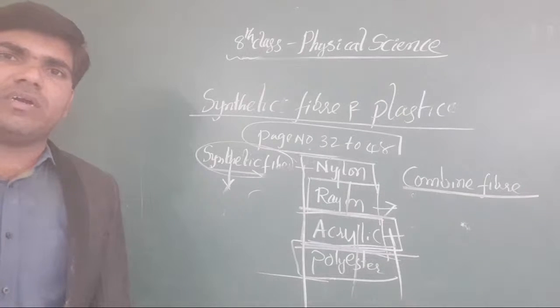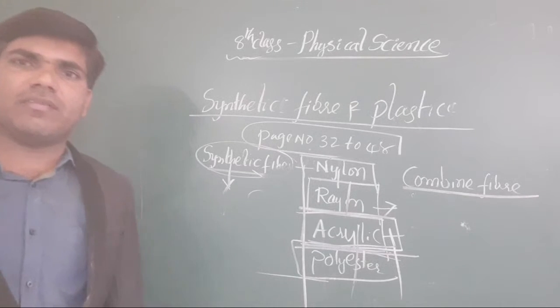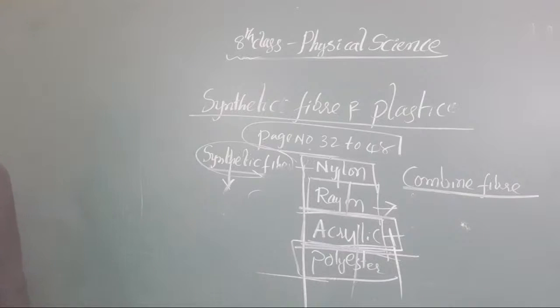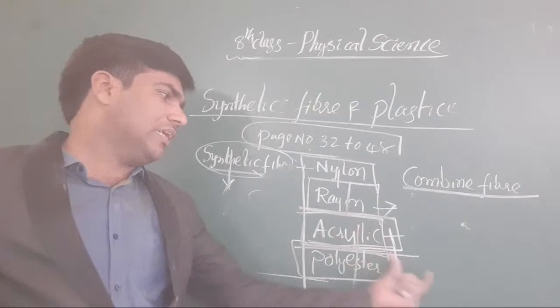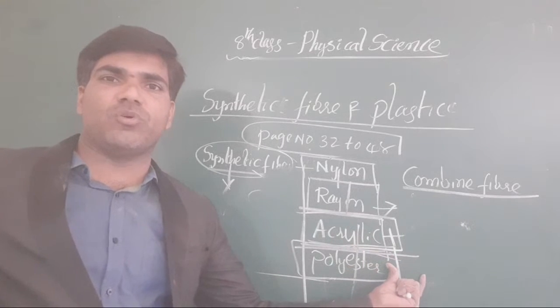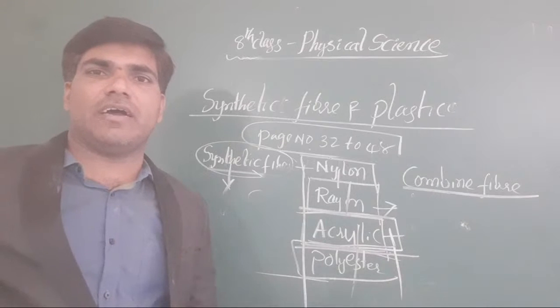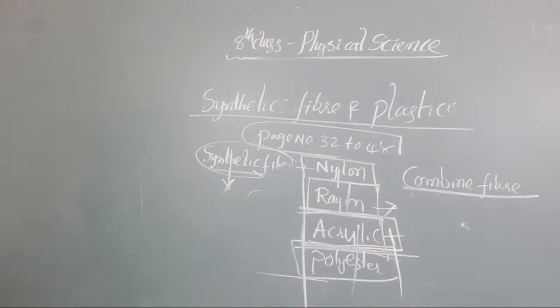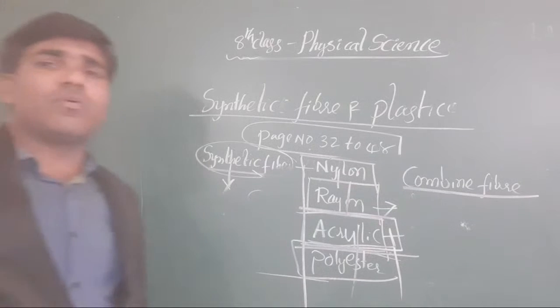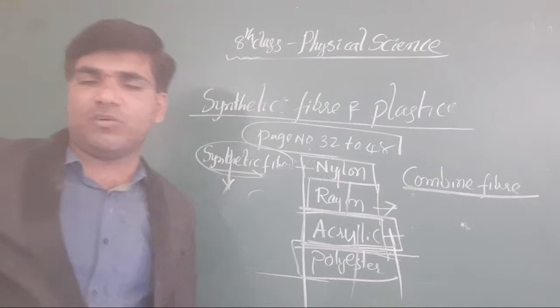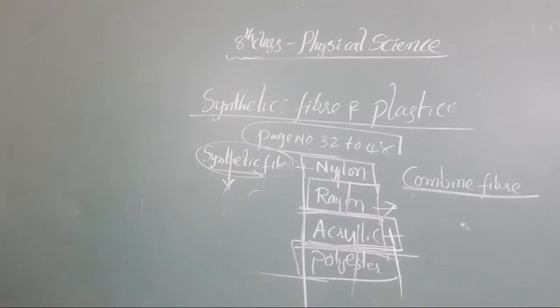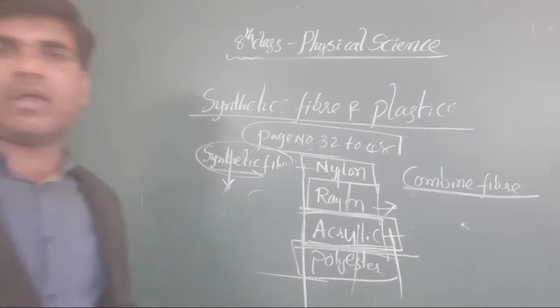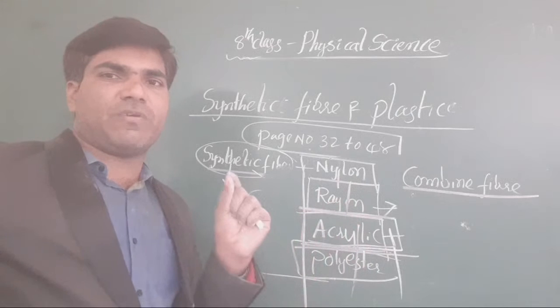Now, what is terephthalic acid, as well as the dihydric alcohol, and the next one is dimethyl ether. Three types of chemicals are used: one is terephthalic acid, another one is the dihydric alcohol, and another one is dimethyl ether. You have to take all these combined together, and these are converted into different shapes and sizes, different types of shapes of polymers.